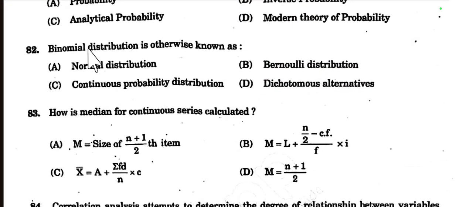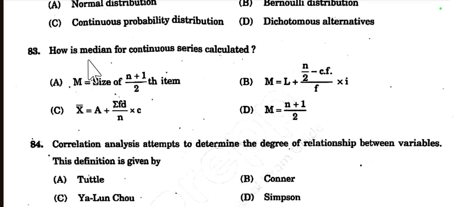Then question number 82. Binomial distribution is otherwise known as normal distribution, Bernoulli distribution, continuous probability distribution, or dichotomous alternative. Binomial distribution is otherwise called Bernoulli distribution, option B, because a binomial distribution is also known as Bernoulli distribution when there is only one trial, meaning if n is equal to 1. Then question number 83. How is median for continuous series calculated? There are different formulas to calculate median.